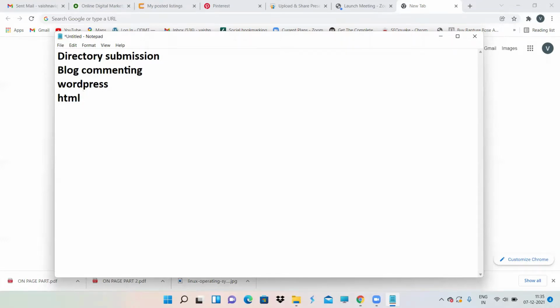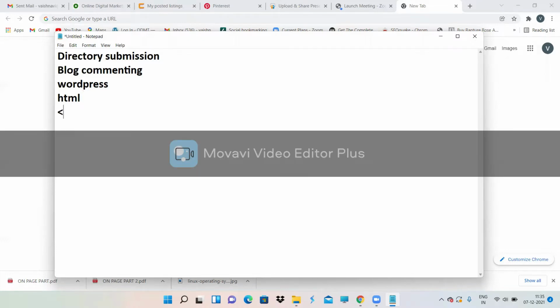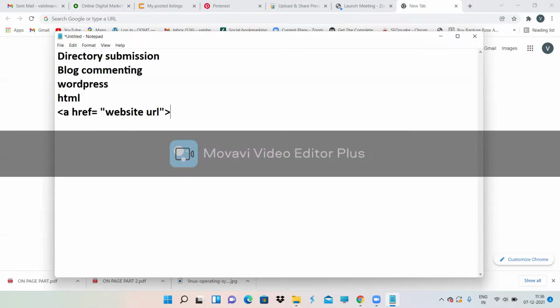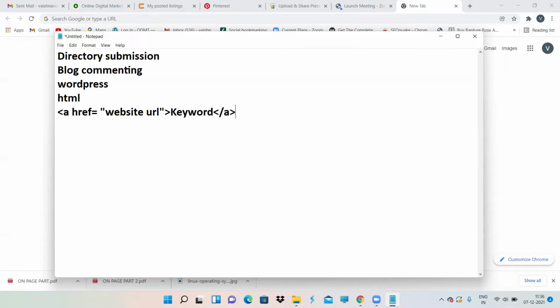For HTML, what is the code, Kushal? How to give backlink if you do not have an option to give a name, URL, and Gmail address? There is a code which I told you yesterday. A href is equals to your open quotations website URL, close it, then close this one, then give some keyword over here. That means for which word you want a backlink, you have to enter the word over here, then close it. This is the code.